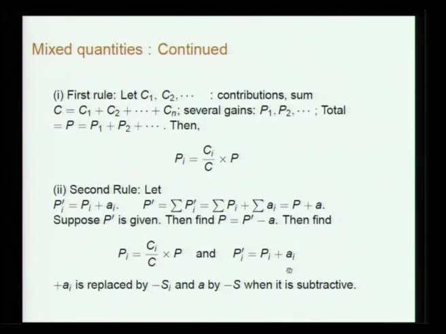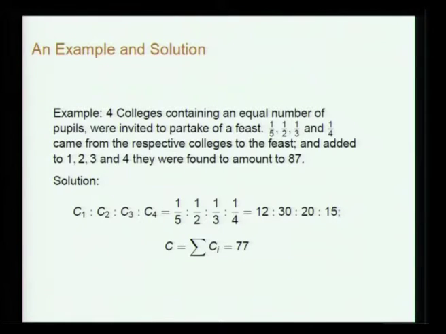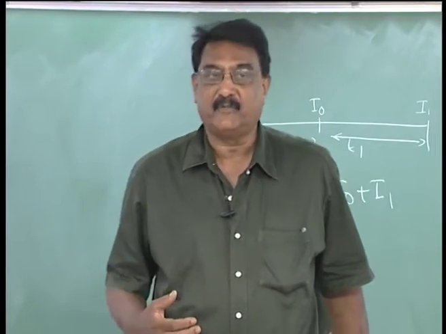If you discuss an example, probably it will be clear. Four colleges containing an equal number of pupils were invited to partake of a feast. 1/5, half, 1/3 and 1/4 came from the respective colleges to the feast, and added to 1, 2, 3, 4 they were found to amount to 87. So then you have to find out the various numbers. Of course, even that full statement of the problem is sometimes not given. So obviously this is what you have to find.